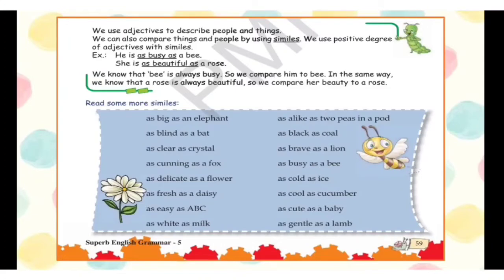Now let's read some more similes. As big as an elephant, as blind as a bat, as clear as crystal, as cunning as a fox, as delicate as a flower, as fresh as a daisy, as easy as ABC, as white as milk, as alike as two peas in a pod, as black as coal, as brave as a lion, as busy as a bee, as cold as ice, as cool as a cucumber, as cute as a baby, as gentle as a lamb.